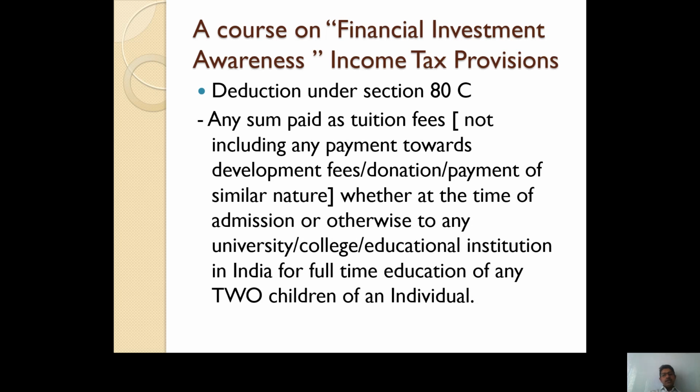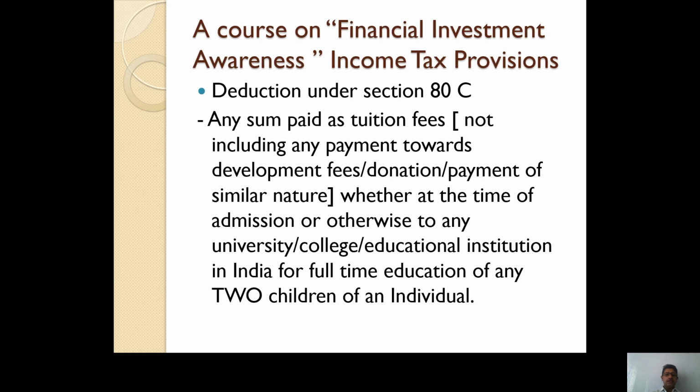The next amount which is eligible to get deducted under section 80C is the amount of tuition fees paid at the time of admission to university, colleges, or educational institutions in India for full-time education of any two children of an individual. Here learners should understand that any tuition fee paid for education outside India is not eligible for deduction under section 80C.